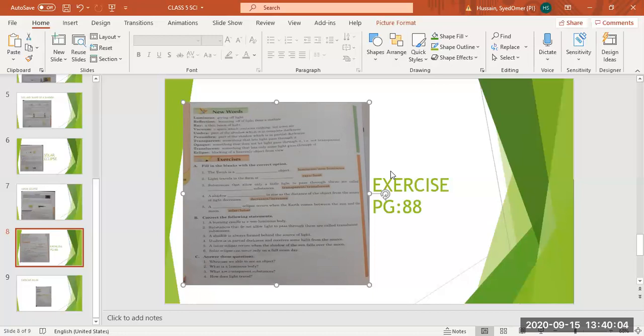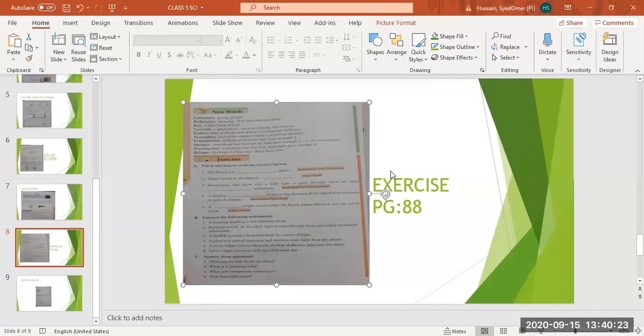A shadow increases in size. If the object is moved towards the light source, the size of the shadow increases as the distance of the object from the source of light decreases. So a shadow increases in size.